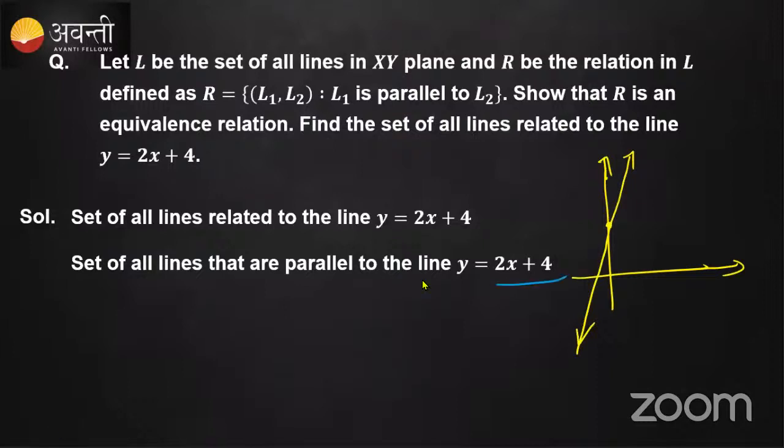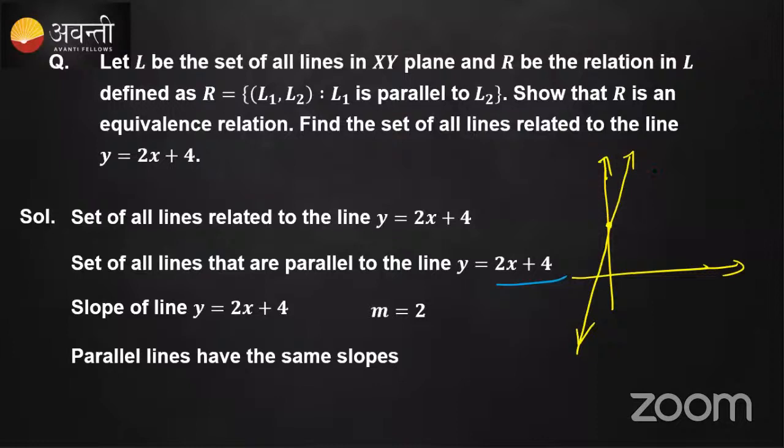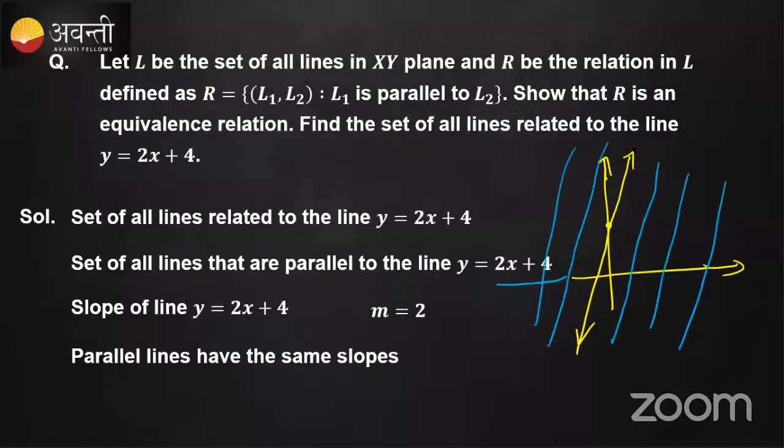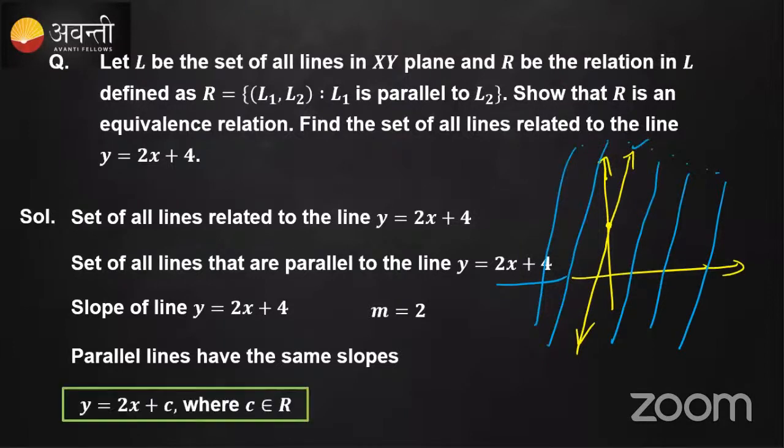Since the slope is 2 and parallel lines have the same slope, you need to draw parallel lines here, all the parallel lines. If you write in the general way, like only this is given, but what about others? The slope remains the same, but only the intercept changes. Hence you can write y is equal to 2x plus c, where c is a constant, or you can say the y-intercept here. The y-intercept keeps on changing for each and every line.